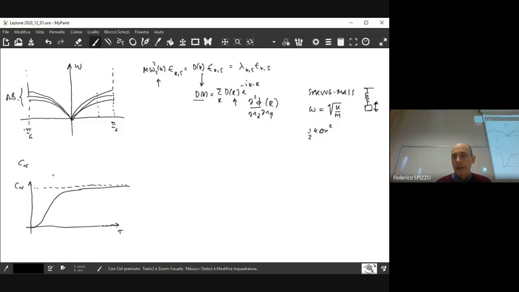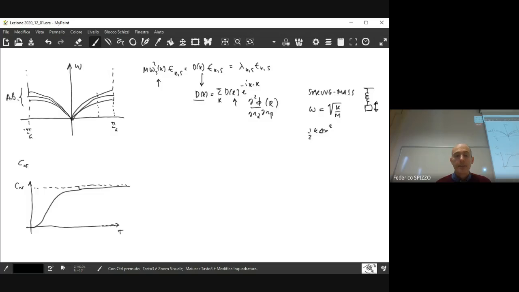So you have a linear dependence of the specific heat due to electrons over temperature, and also the value that you find for electrons is lower and lower with respect to the experimental value that you find for solids. So the idea was maybe including the contribution of lattice oscillations, we are able to discuss and to find this dependence.